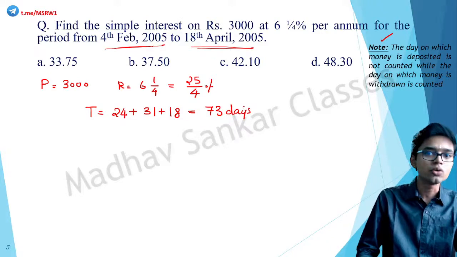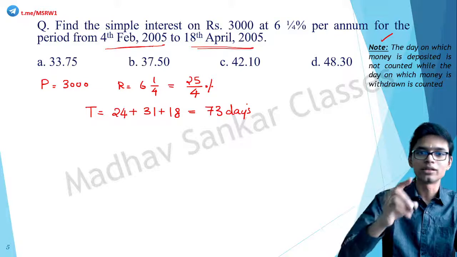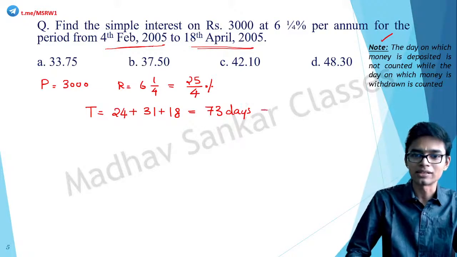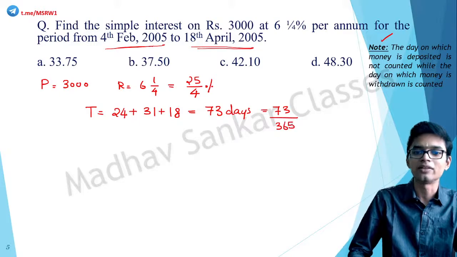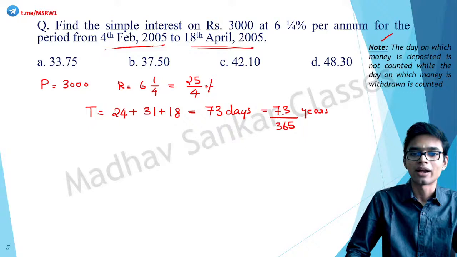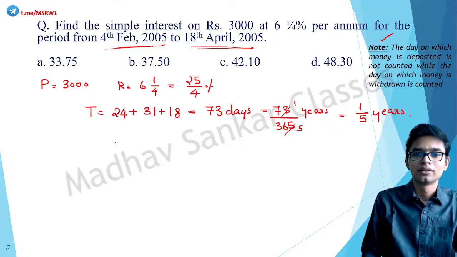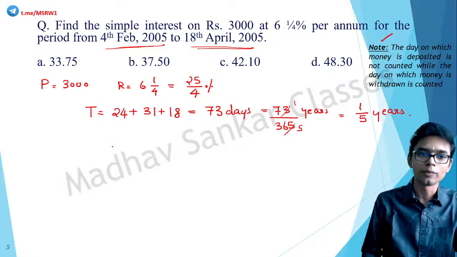I told you, you have to convert days into years while putting it in this formula. So 73 days is equal to 73 divided by 365 years. Actually, this goes perfectly 5 times, so this is 1 by 5 years. Now simply put in the formula.